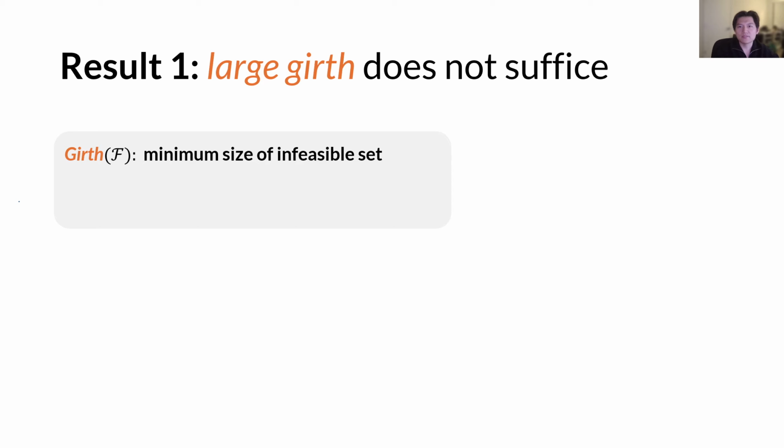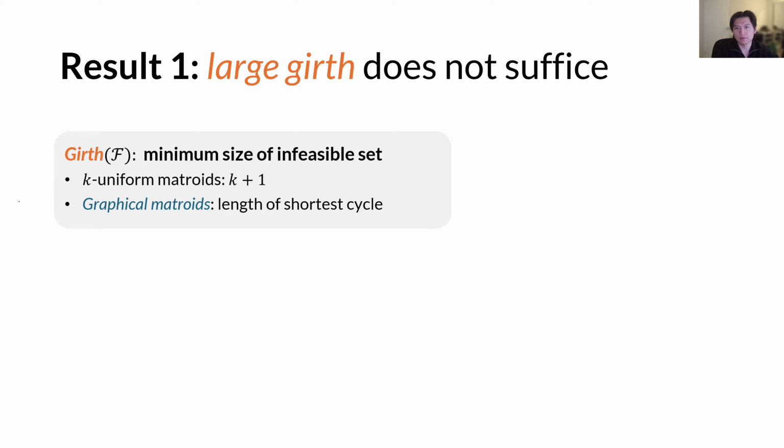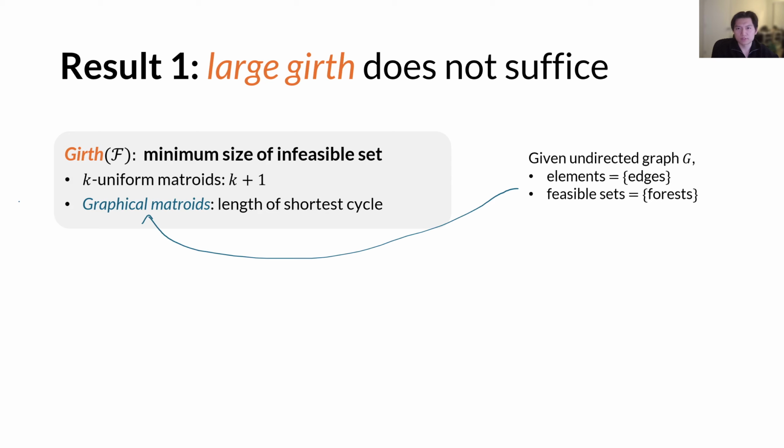Recall that for any feasibility family, the girth can be defined as the minimum size of an infeasible set. For example, a k-uniform matroid has a girth of k plus 1. As another example, let's take a look at graphical matroids. It's okay if you're not familiar with them. It's very simple.